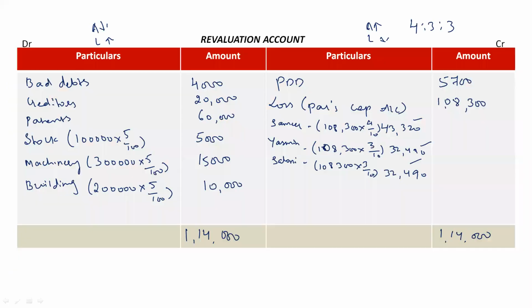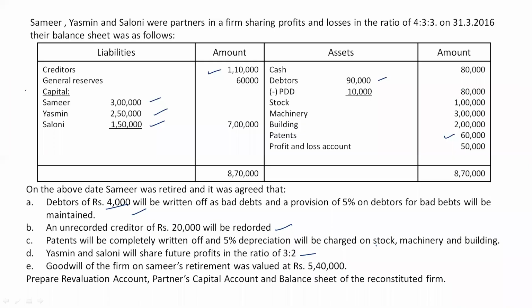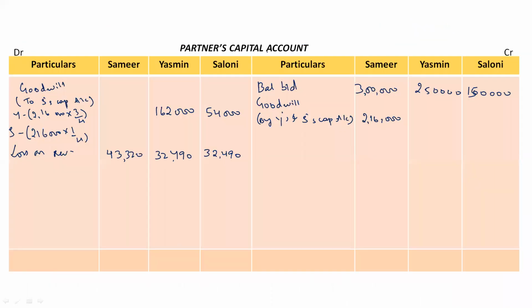Now check the balance sheet. In this, we have general reserve, which has to be distributed among the partners. Amount is 60,000. So this 60,000 has to be distributed among all the partners in their old profit sharing ratio. So general reserve, right?